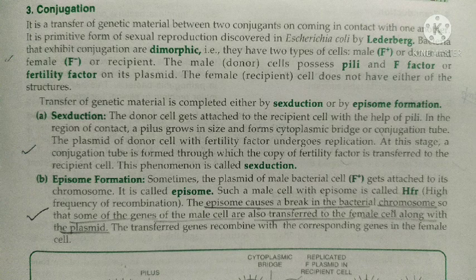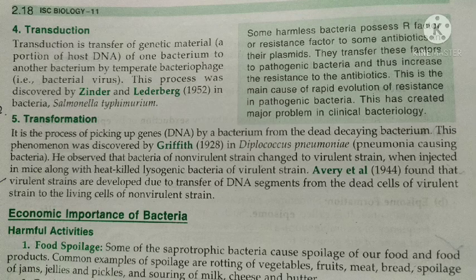Then the next method of genetic recombination is transduction. Transduction is the transfer of the genetic material from one bacterium to another bacterium with the help of a virus. So I repeat, in transduction the transfer of the genetic material from one bacterium to another is through a bacteriophage, or you can say a bacterial virus.